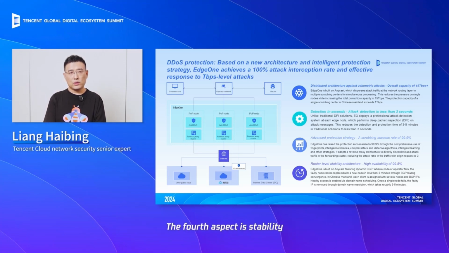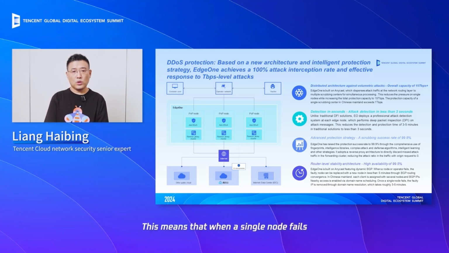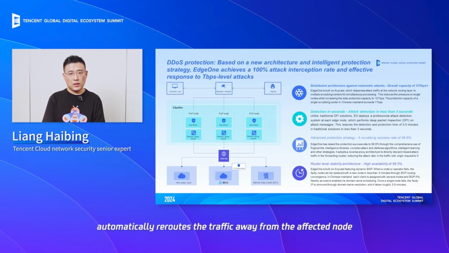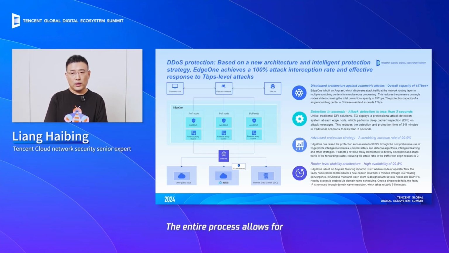The fourth aspect is stability. Even if the protection is effective, a lack of stability can still be considered a pain point. EdgeOne utilizes a network scheduling technology known as Anycast. This means that when a single node fails, we have an active detection mechanism that automatically reroutes the traffic away from the affected node. The entire process allows for rapid network convergence, enabling us to switch our services to another node within just 5 minutes. This ensures the overall stability of our nodes.